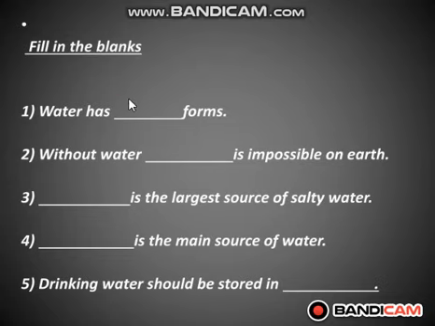Yes students, your answer is right, 3. Let's see next. Without water, dash is impossible on earth. Right. Living, life. Without water, life is impossible on earth.